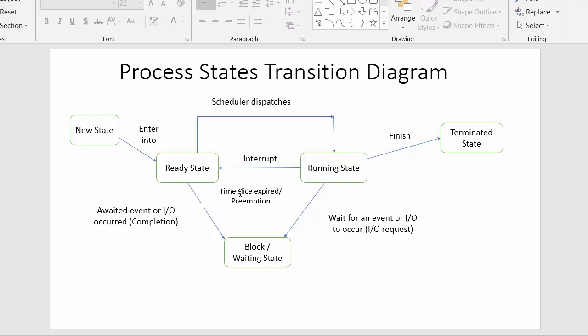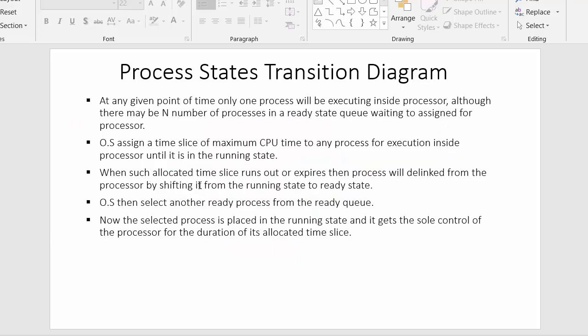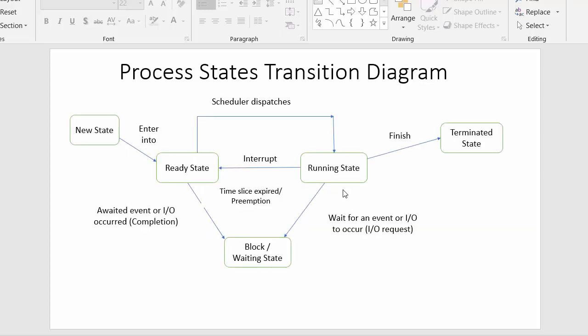Once the time slice expires, the operating system will take that process out from the CPU and send another process inside the processor. When such an allocated time slice runs out, the process will be delinked from the processor by shifting it from the running state to the ready state.